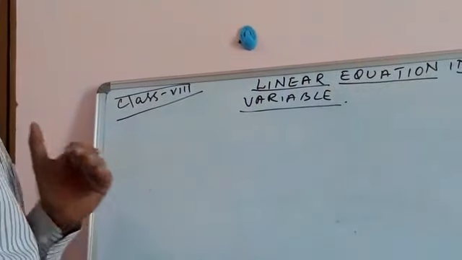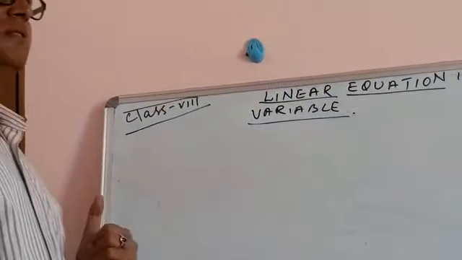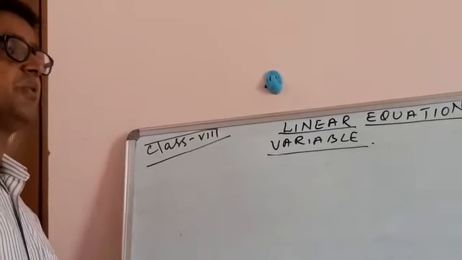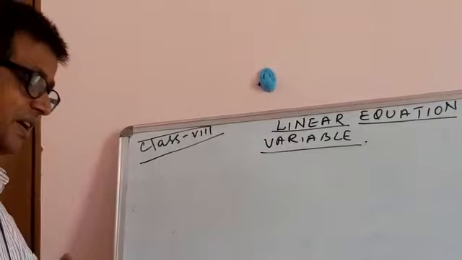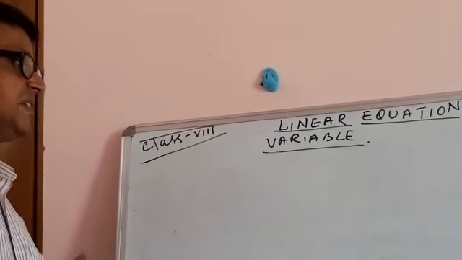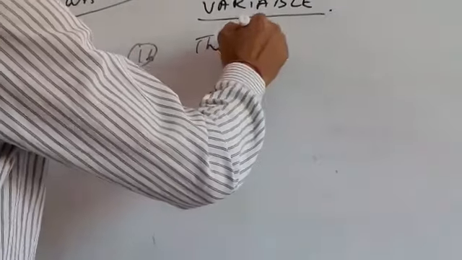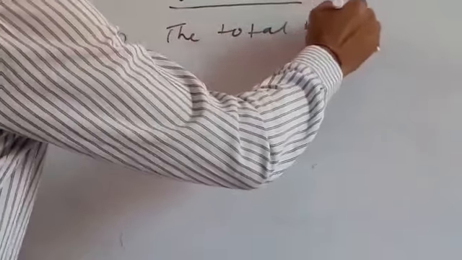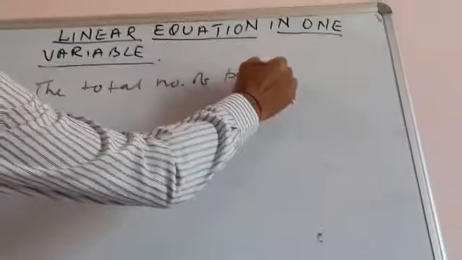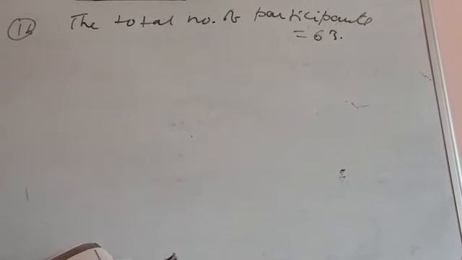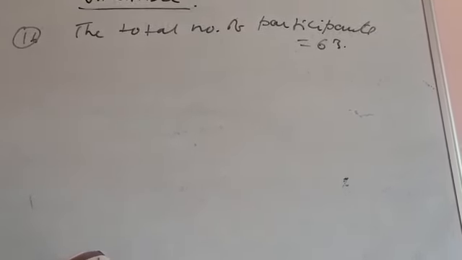Here the question is about an organizer who organizes an essay competition and is distributing prize money. Here it is given, the total number of participants is 63. He says among the 63, someone has won and someone has not won.